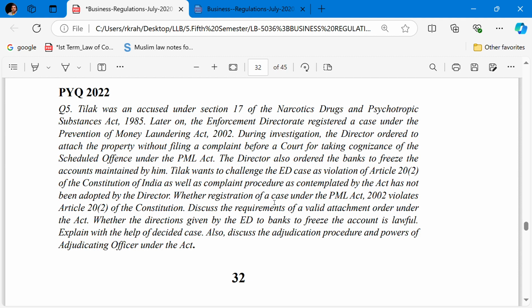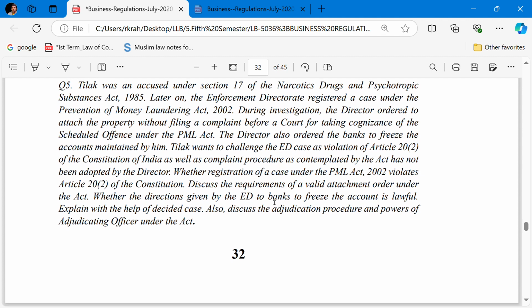Whether the registration of the case under the PMLA Act violates Article 20 Clause 2 of the Constitution, discuss the requirement of a valid attachment order under the Act, whether the directions given by the ED to banks to freeze the account is lawful, explain with the help of decided case law. Also discuss the adjudicating procedure and the power of the adjudicating officer under this Act. Section 5 and Section 8 need to be discussed in detail.